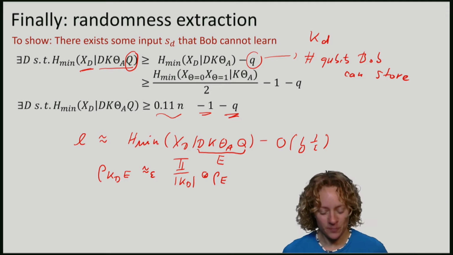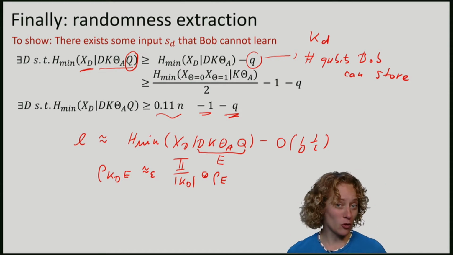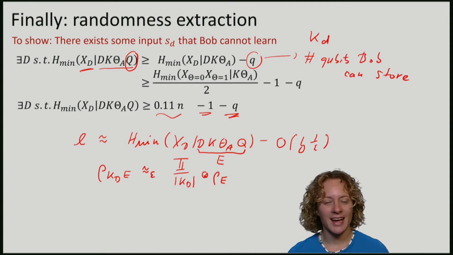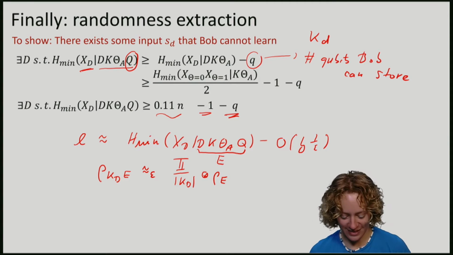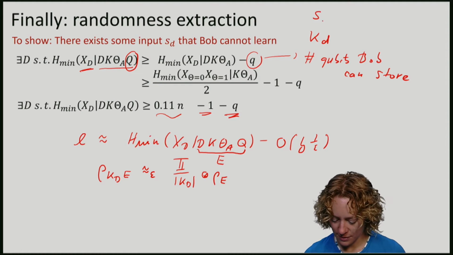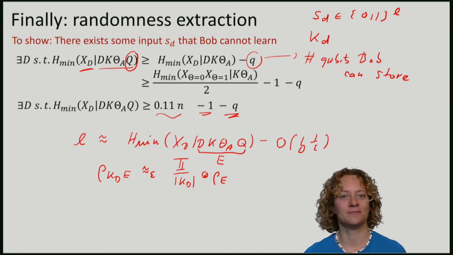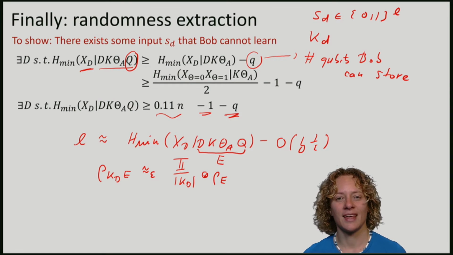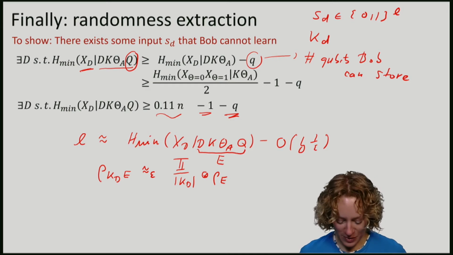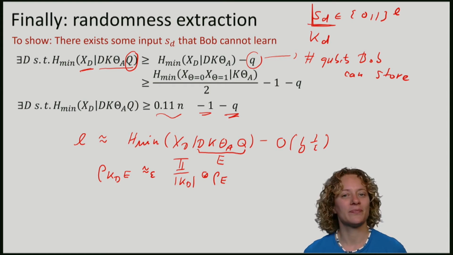So this means that we can now extract these L bits, which are almost perfectly uniform, and in our protocol, L is the length of the string S. So SD has length L. So we thus gain a key of length L, and we can use it to one-time pad encrypt SD.